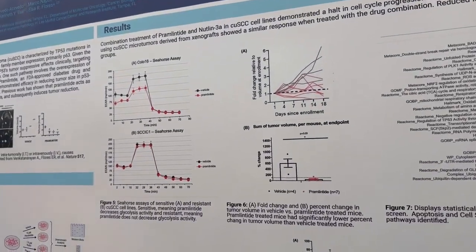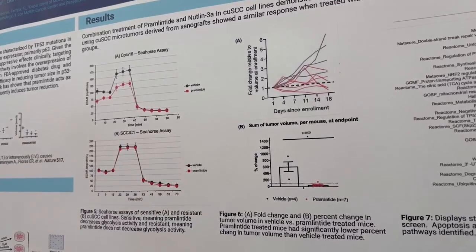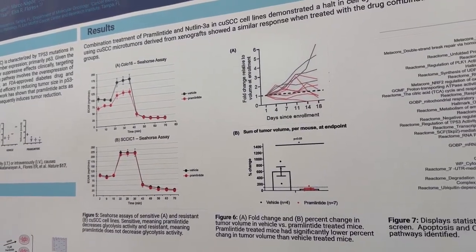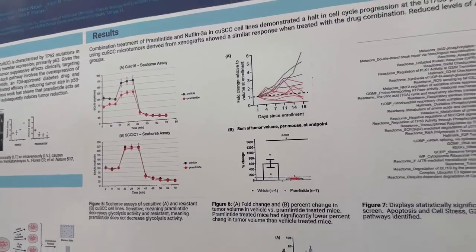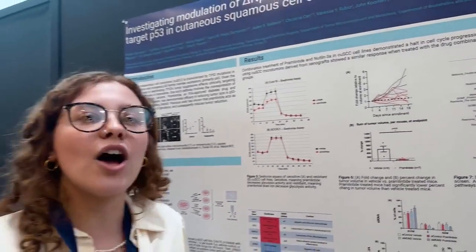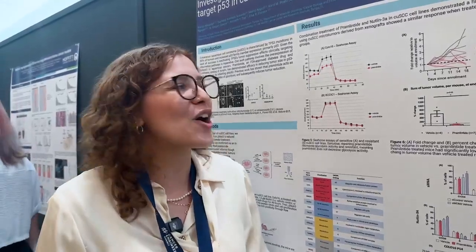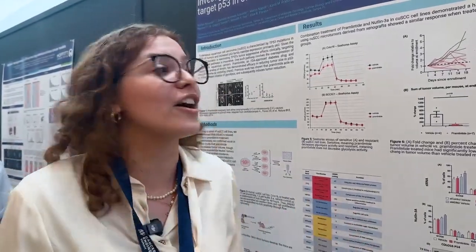We have done experiments in our cell lines, and we have seen an interesting phenotype where some cells are sensitive to Pramlintide, meaning that their glycolysis is lowered, and some cells are resistant. We were also able to see a similar effect in vivo, that there was a response to Pramlintide in cutaneous squamous cell carcinoma, but there was a lot of variability.